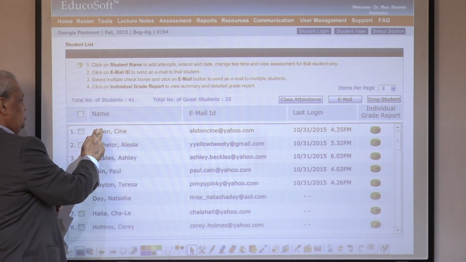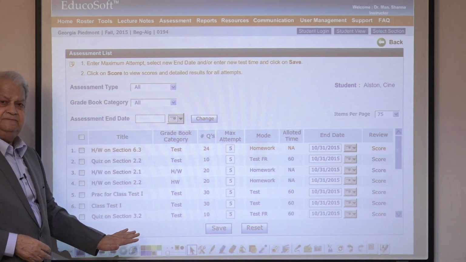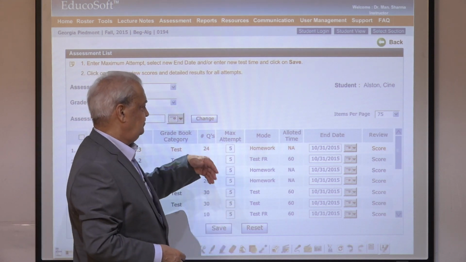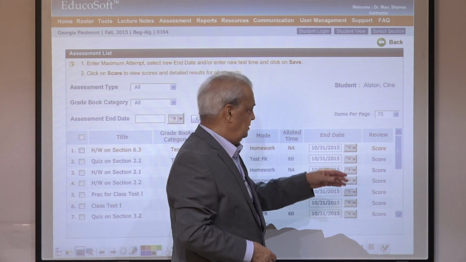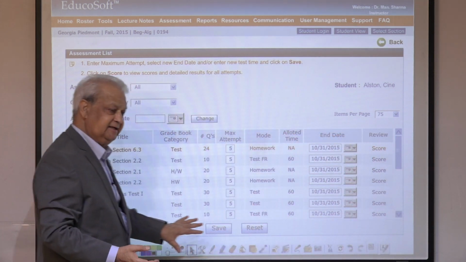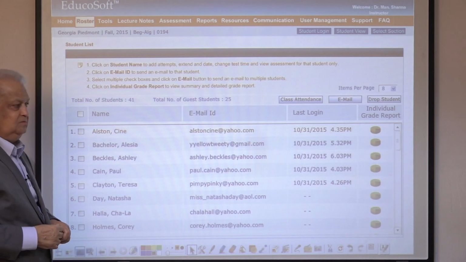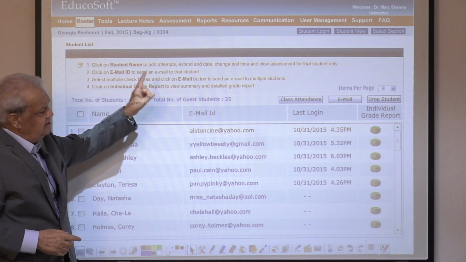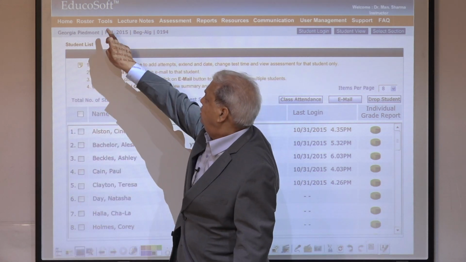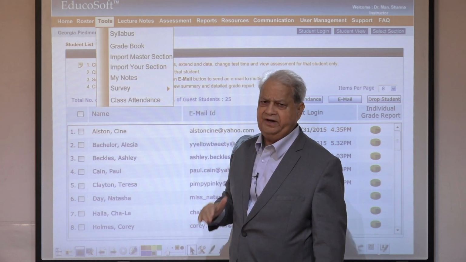And if you click on the student's name, you will have all the assessments of that student listed. You can increase the maximum attempts, you can extend the due date, you can see his score, what he's performed, everything, all the assessments that he has. Go back to the roster page. So all learning management system features are just in one row over there. Tools, upload syllabus, gradebook, very powerful, very powerful.